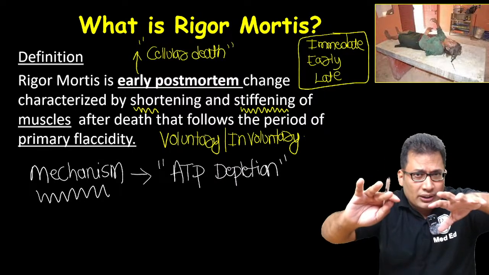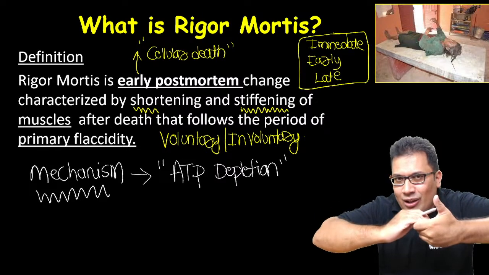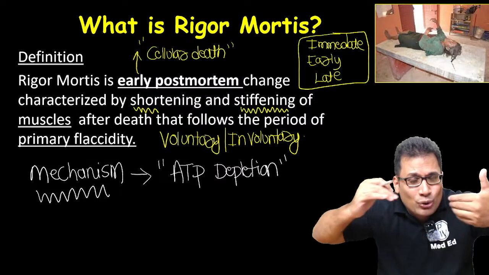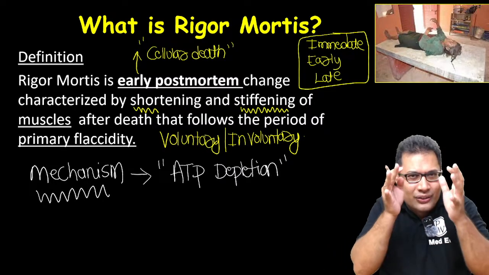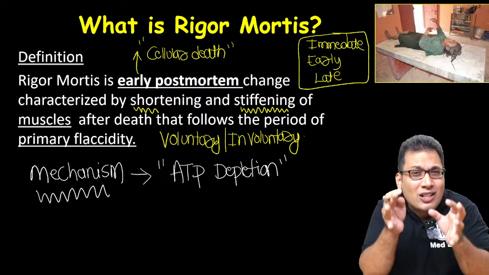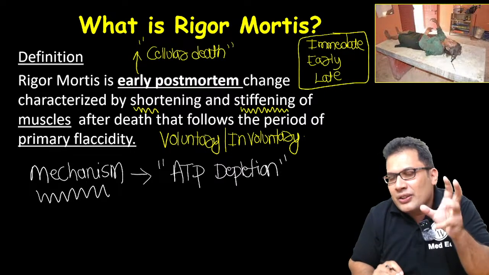Actin and myosin. You must be knowing in physiology, actin and myosin cross bridging. For separation of actin and myosin, we need ATP. When ATP is not there, actin and myosin cross bridging persists. Because of that, there will be stiffening and shortening.